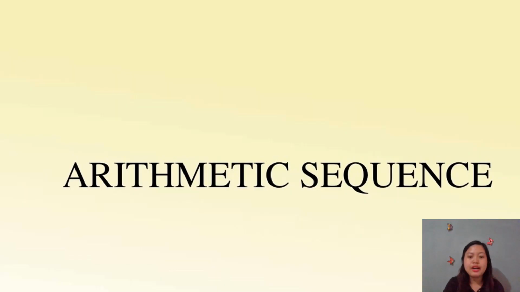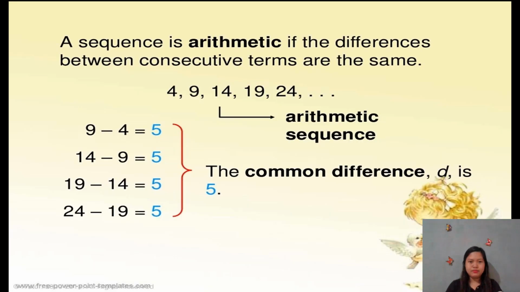Now, let's go first to the arithmetic sequence. What is arithmetic? A sequence is arithmetic if the differences between consecutive terms are the same. Let's define first consecutive terms. What are consecutive terms? Terms that follow one another. For example, we have here 4, 9, 14, 19, and 24. So they are consecutive, like 4 and 9 follow each other, 9 and 14 follow each other. And for us to know if that is an arithmetic sequence, if we subtract the consecutive terms, the difference should be the same as the others.